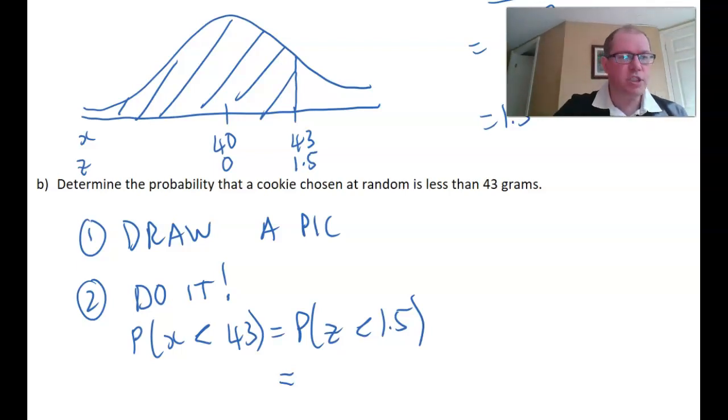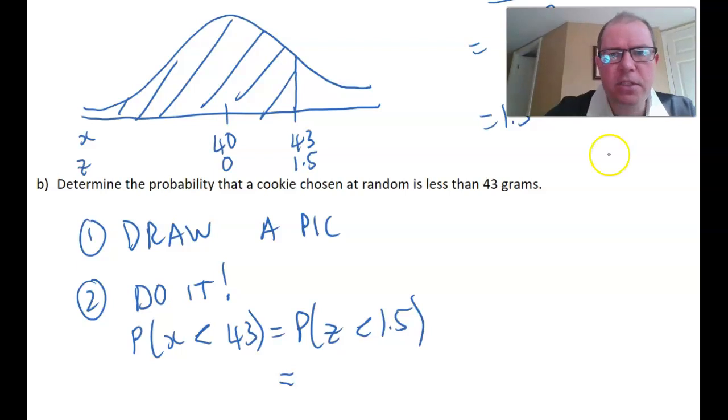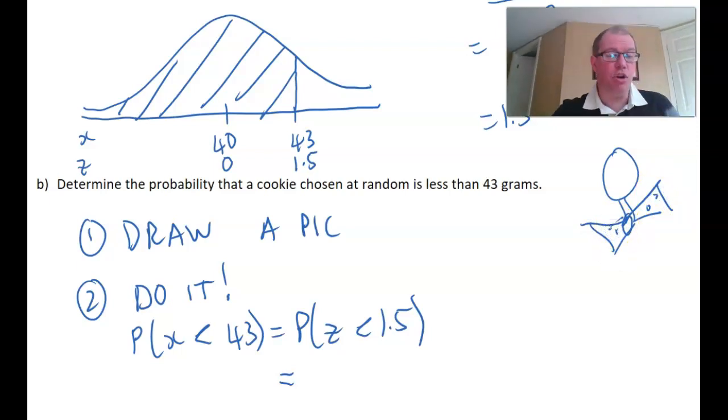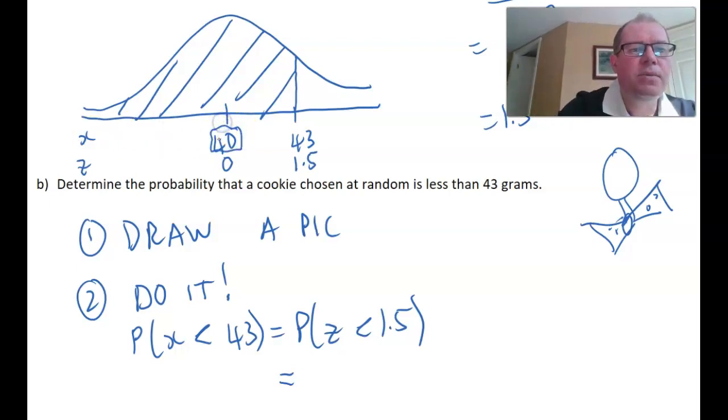Now, step 1, always draw a picture. Always draw a picture of a normal distribution. Don't just draw a random picture of a silly person with a bow tie.